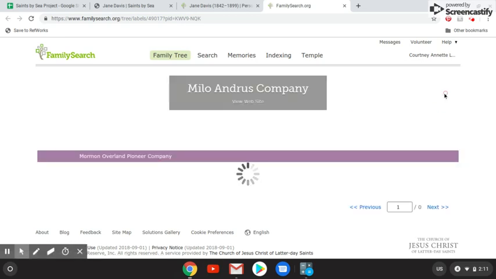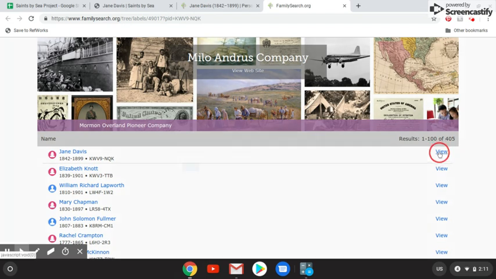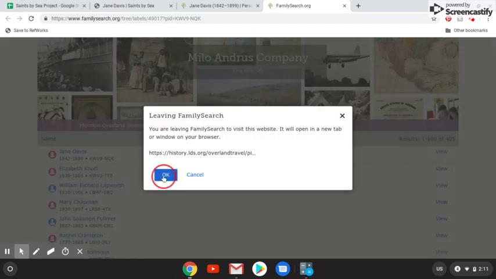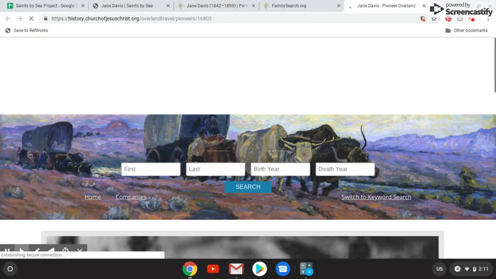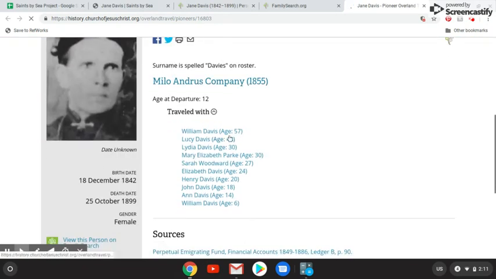Here we go. Milo Andrus Company, Mormon Overland Pioneer Company. Let's look at her. We're going to go ahead and leave Family Search to look at the information about her, or about who this supposedly is. Okay, traveled in 1855 with this whole family. So if she immigrated in 1855 by handcart, she very likely sailed in 1855.